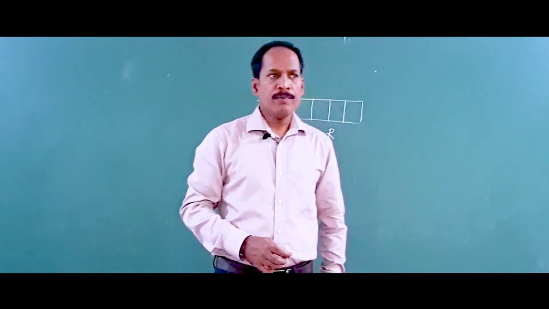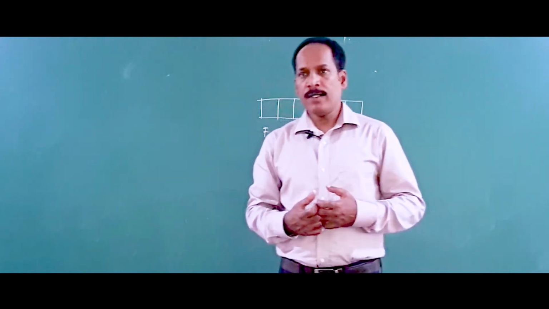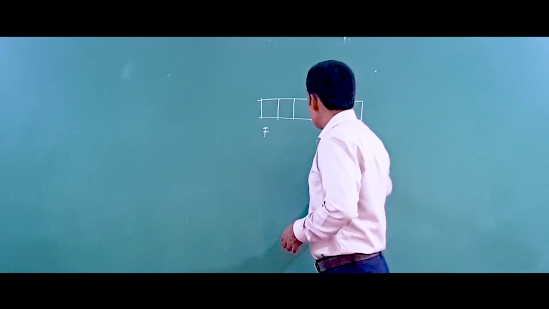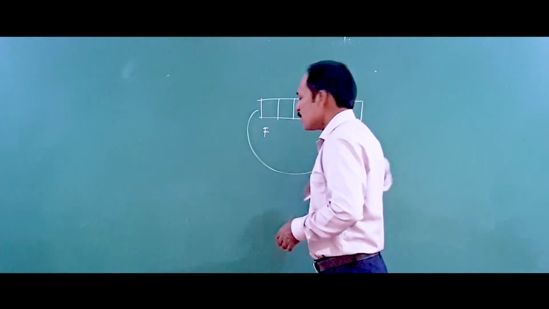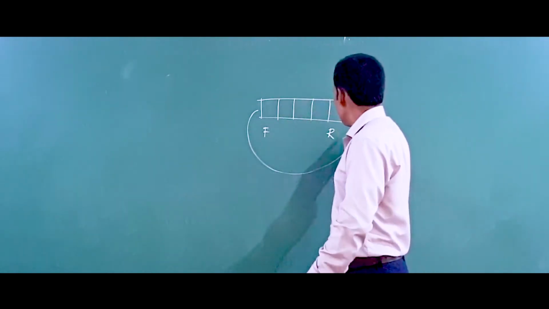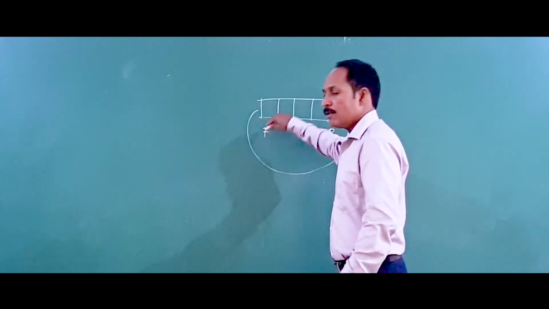Next we have the circular queue. What does circular queue mean? It is also a collection of data items where the last element, or the last node, follows the first node, like this. That's how it becomes circular. In a simple queue we have a dead end, but here the last element will follow the first element, so it becomes a circular queue.